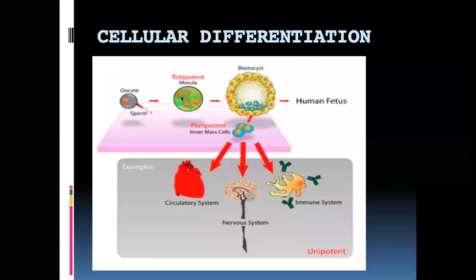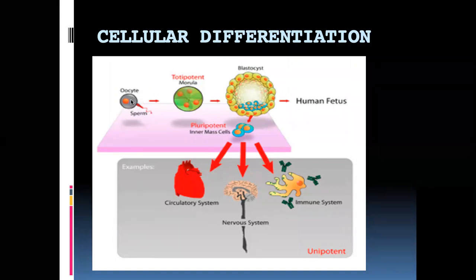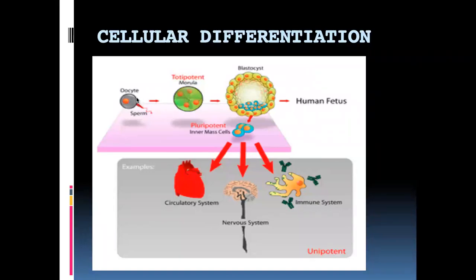You know the cloning process? Have you heard of cloning? They take an oocyte and sperm, fuse them, and genetically manipulate the genes of a zygote. One single cell they take out, and they manipulate the genes present in it.